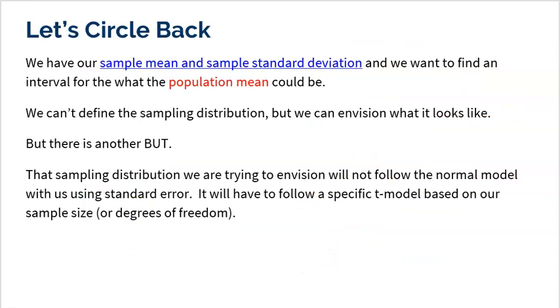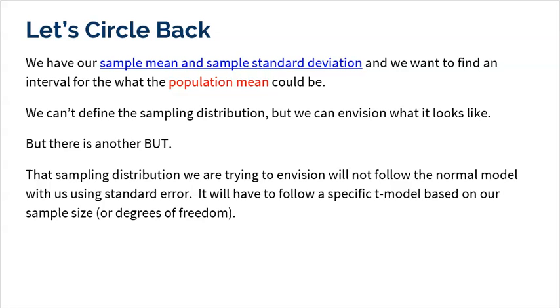Okay, let's circle back. All right, so we have our sample mean, and we have our sample standard deviation. What we want to find is the population mean. Let's not lose sight of what we're trying to do here. We're trying to use a sample mean to point us towards a population mean. Now, we can't define the sampling distribution because we don't know sigma, we don't know mu, but we can certainly envision it, like it does exist. But the sampling distribution that we want to envision is not necessarily going to follow the normal model when we use standard error, but it will follow the T model.